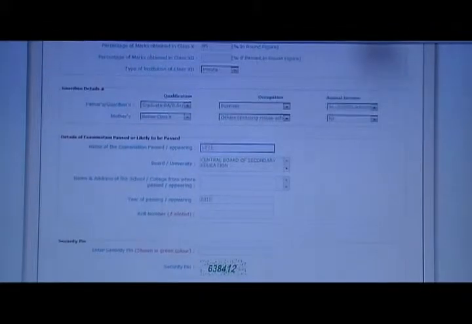Next we are getting into the examination passed or likely to be passed. Here you need to mention the examination passed or appearing. Since I'm appearing in 12th, I'm mentioning it as 12th, and you need to mention the examination name. That is, I'm appearing for the Central Board of Secondary Examination. If it is Tamil Nadu Board, mention it as 12th Tamil Nadu Board of Higher Secondary Examination. The Board of University will automatically be retrieved from the information in the academic details.